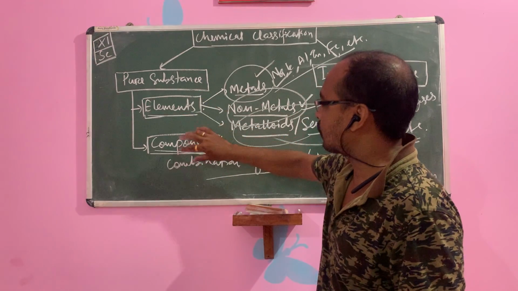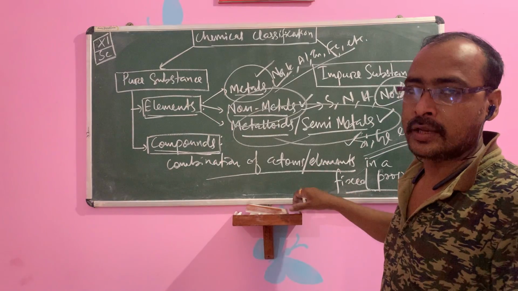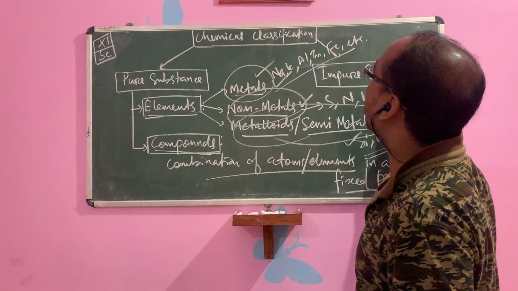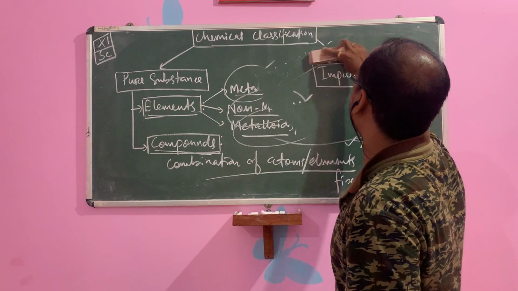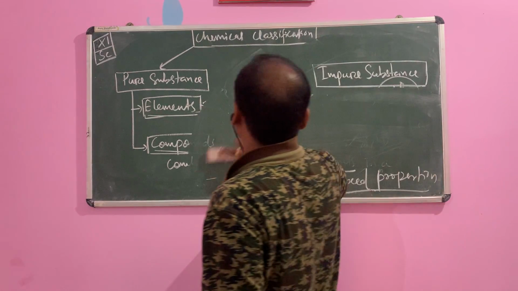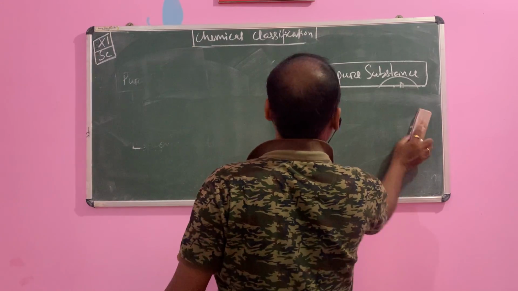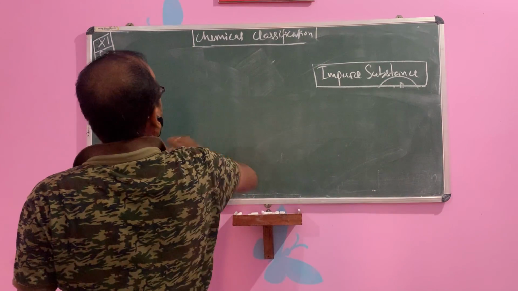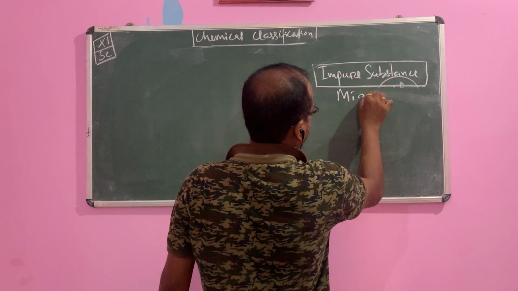So elements and compounds are pure. Then we will go to impure substances or mixtures. It is also known as mixture or solution. Impure, that is your mixture.